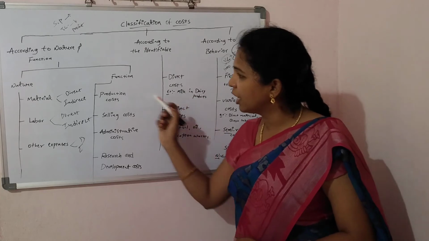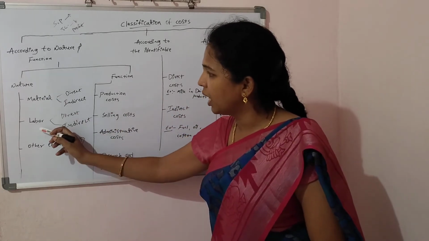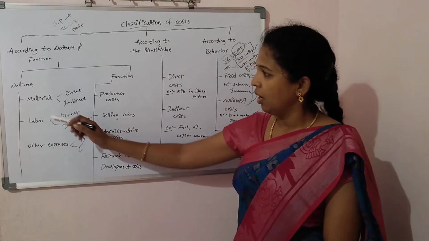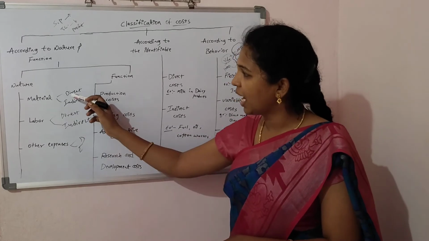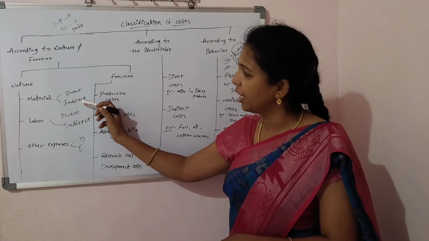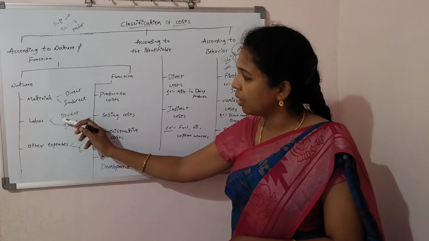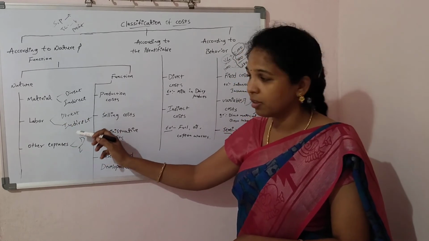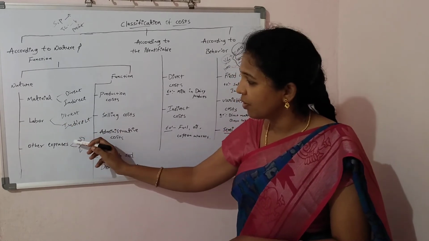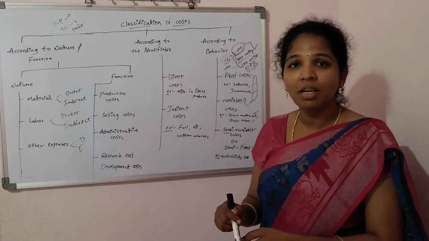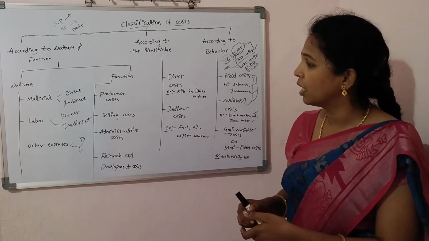Similarly, we already discussed material, labor and other expenses. In material, we have direct material cost and indirect material cost. In labor, direct labor cost and indirect labor cost. In other expenses, we have direct expenses and indirect expenses.